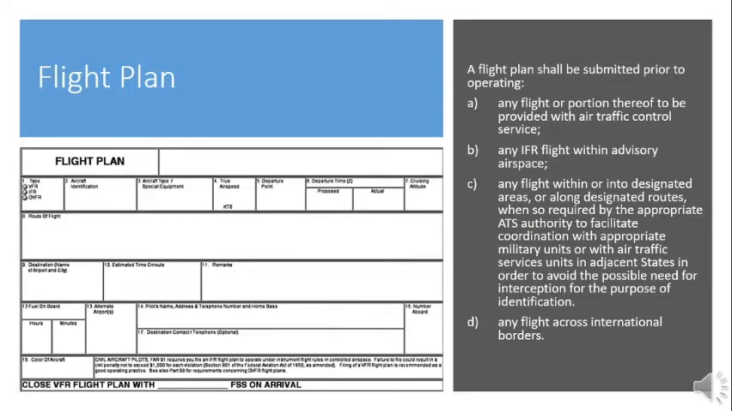A flight plan shall be submitted prior to operating any flight or portion thereof to be provided with Air Traffic Control Service, any IFR flight within advisory airspace, any flight within or into designated areas, or along designated routes, when so required by the appropriate Air Traffic Service Authority to facilitate coordination with appropriate military units or with Air Traffic Services units in adjacent states in order to avoid the possible need for interception for the purpose of identification. Any flight across international borders.